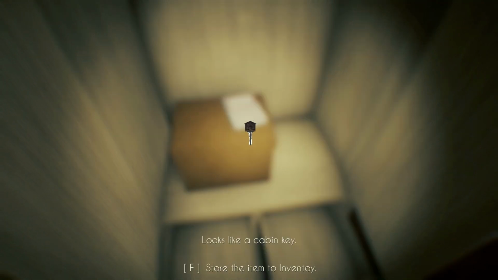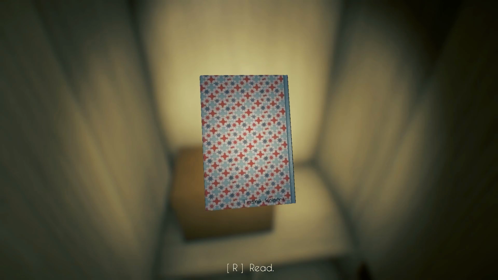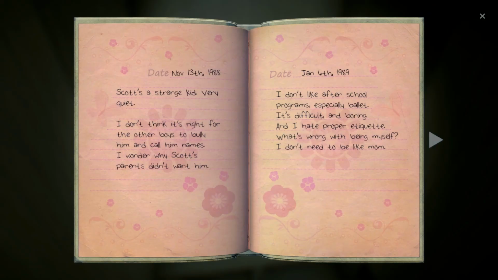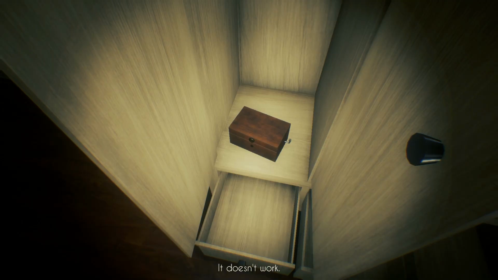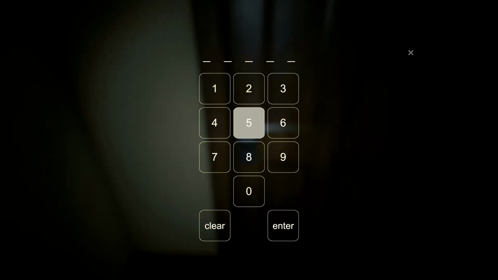Okay. We then find a literal cabin key and Trisha's diary of her younger self. This just contains memories of her and Scott as kids, and the security code for her father's study. Okay, so it's just a box I can't open up. This one is 44871.